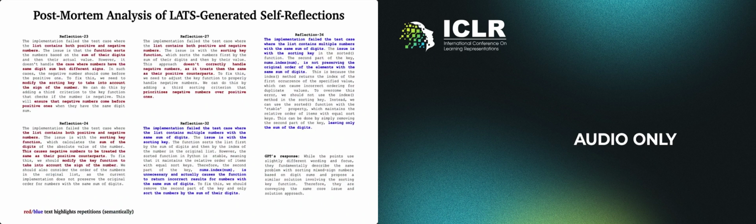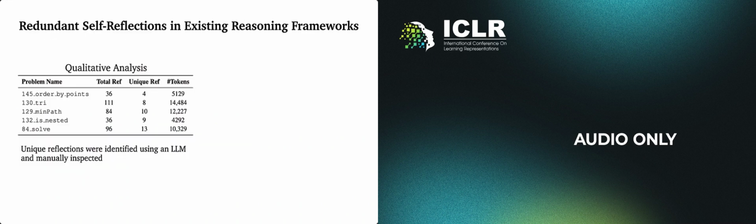We conducted a post-mortem analysis of the self-reflections generated by LATS by passing them to an LLM. Upon closer inspection, we found that many of these self-reflections were repetitive and redundant. The red and blue color coding highlights the repetitive segments. We scaled our analysis to a subset of problems from the HumanEval dataset, leveraging an LLM to cluster reflections. As shown in the table, while the total number of reflections can be large, only a few are unique. This suggests that LATS frequently generates similar self-reflections, restricting its exploration of the decision space.